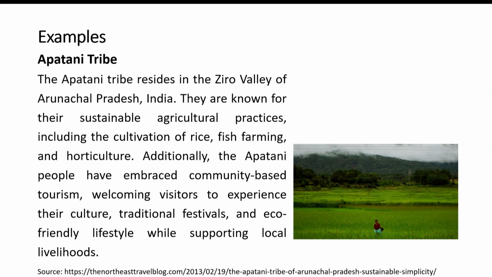The next example is the Apatani tribe. This tribe resides near the Ziro Valley of Arunachal Pradesh, where they follow sustainable agricultural practices, and in the same area they cultivate rice and also carry out fish farming and horticulture activities. There are a number of pictures available on websites where you can see how, in a planned way, they perform all these three activities on their land.